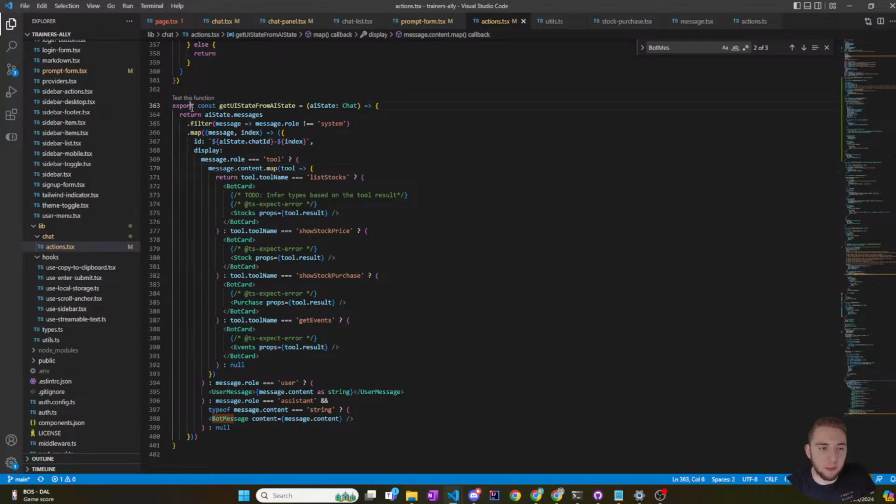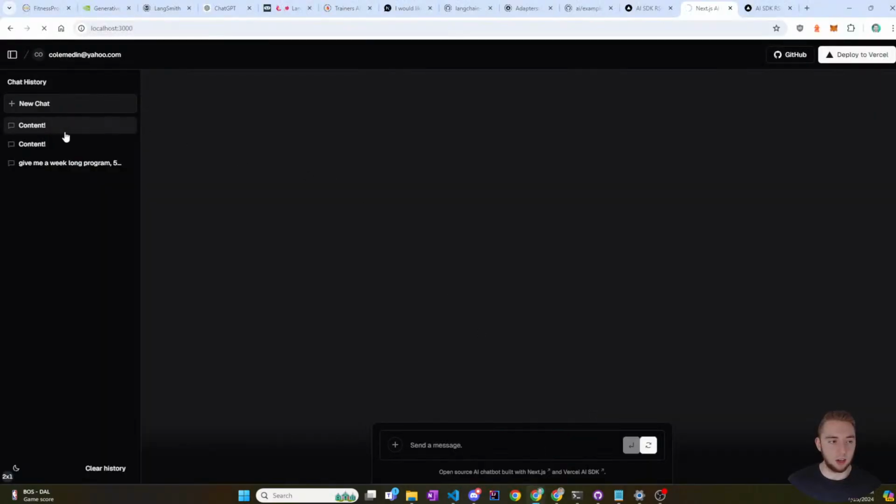I would just customize this function so it spits out something instead of just a bot message, because the content is a string right now. But if I make it an object where I have the tool name, I would probably change this up, and then the result, and then it would have a React component, which would be the form. So that's good. But I can't click these anymore.